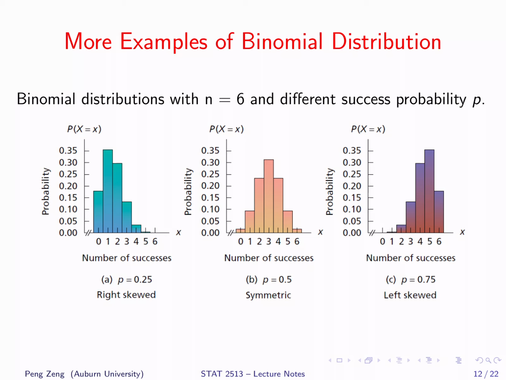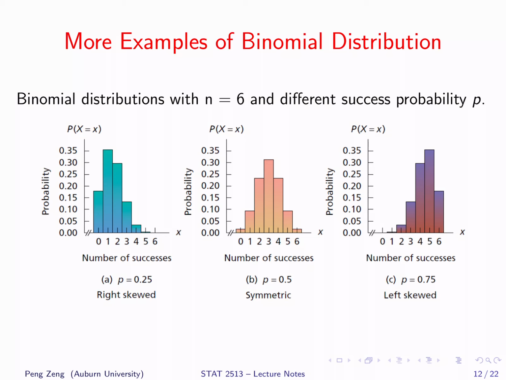In this slide, we show some histograms for binomial distributions. The first parameter n is always 6. However, the success probability p is different in these three histograms. It is 0.25 in the first diagram, 0.5 in the second diagram, and 0.75 in the third diagram.